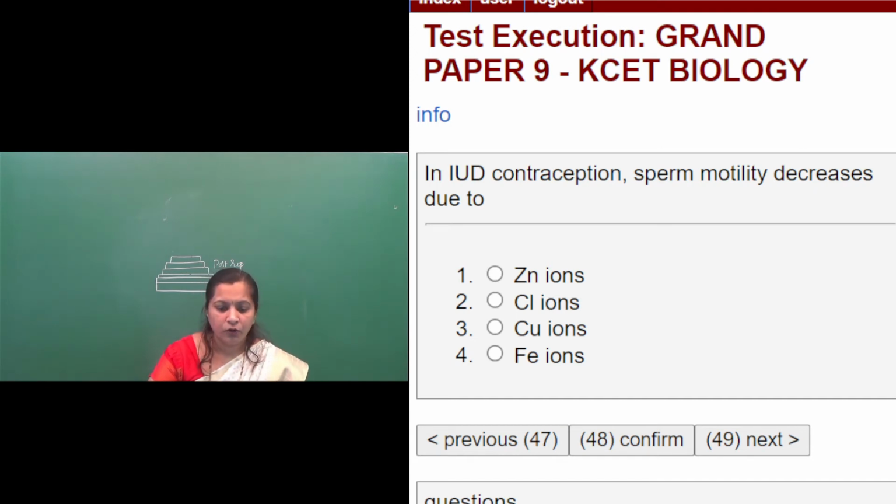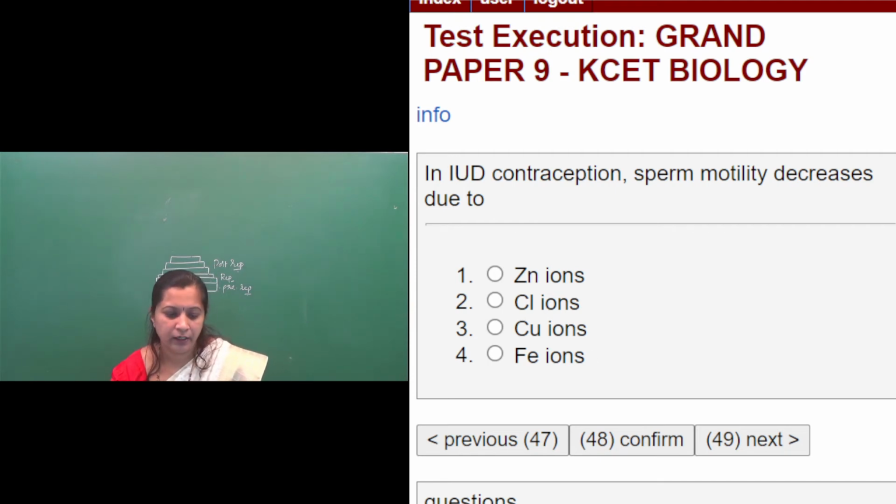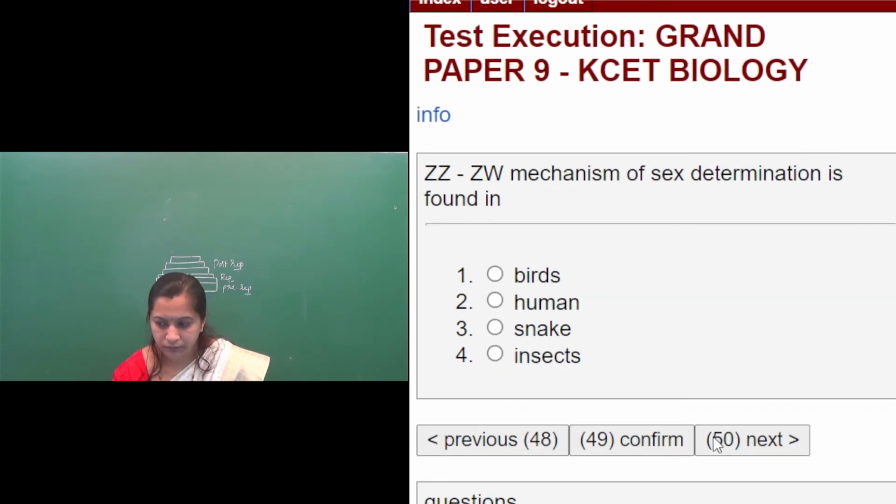Okay. So in IUD contraception, sperm motility decreases due to which of the following ions? It is because of copper ions. So the right option here is the third one, copper ions. Then we will move on to the next question. What is the correct option? Copper ions is the correct option. The next question.